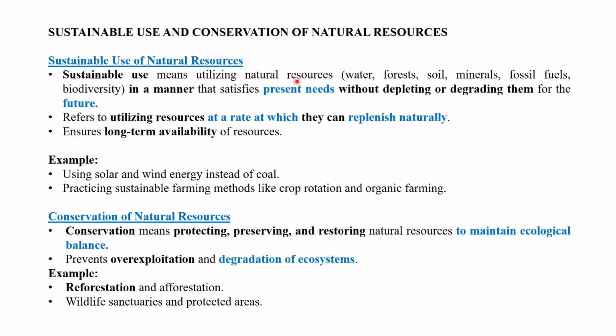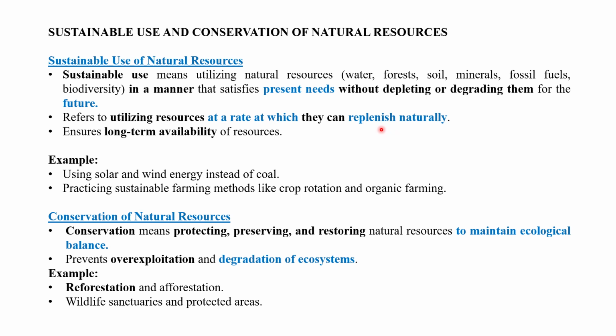The next topic is sustainable use and conservation of natural resources. Two things are there: sustainable use of natural resources and conservation of natural resources. Sustainable use means utilizing natural resources, water, forest, soil, minerals, fossil fuels, biodiversity in such a manner that satisfies present needs without depleting or degrading them for the future. It refers to utilizing resources at a rate at which they can replenish naturally.